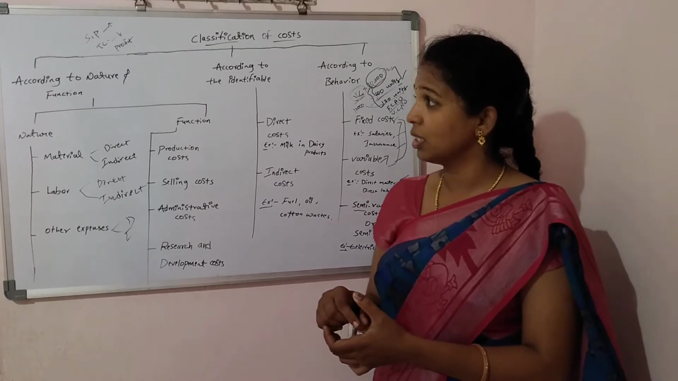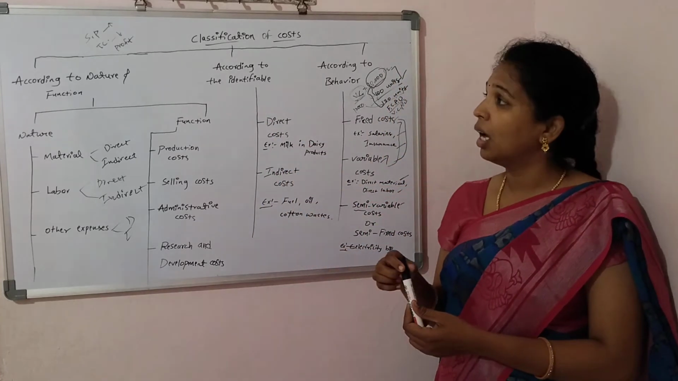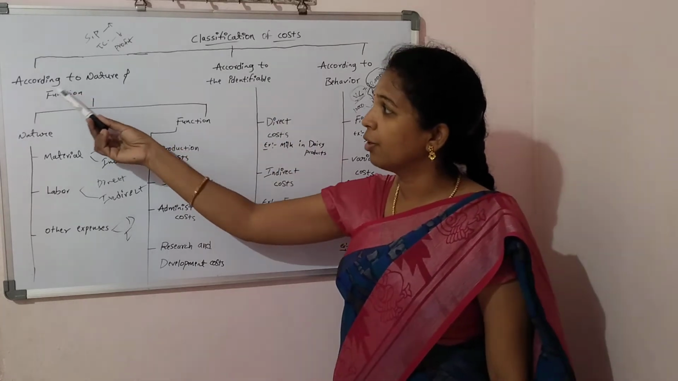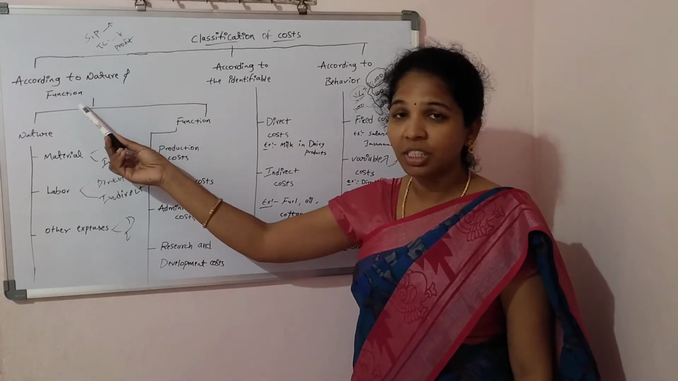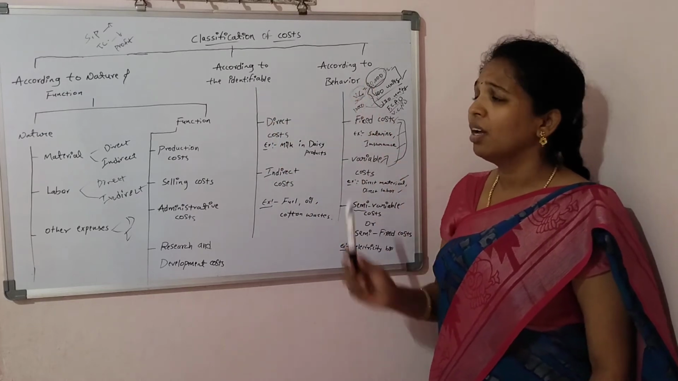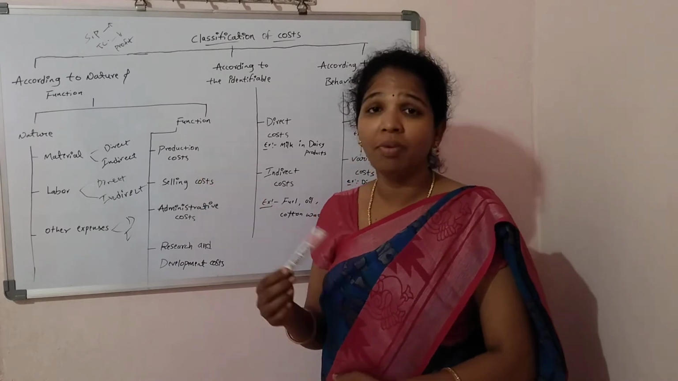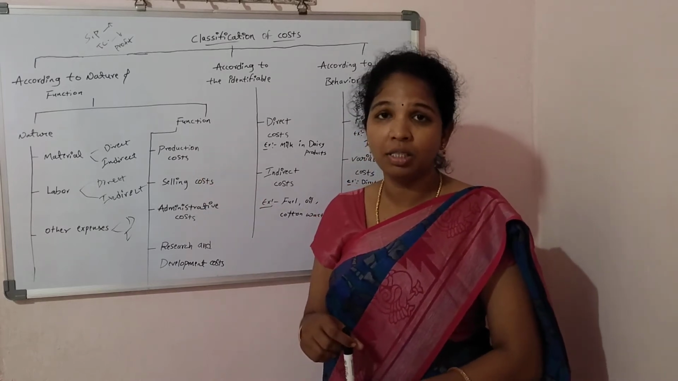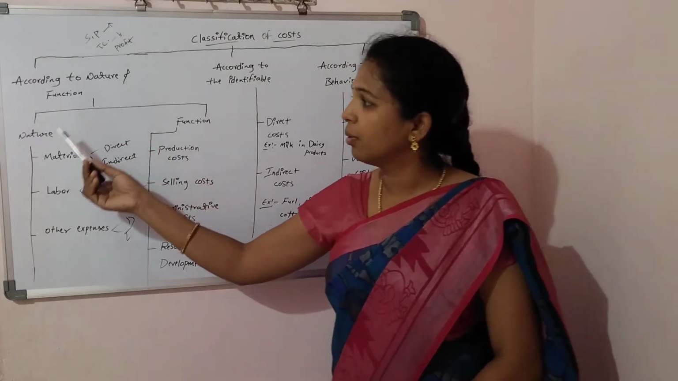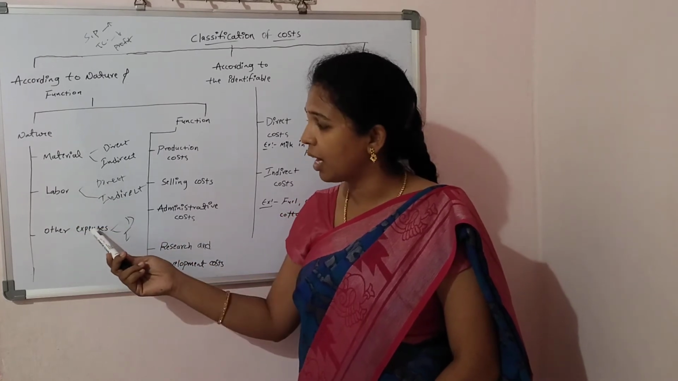In the total cost, we have to classify on different bases, on different activities. That means classification of cost according to the nature and functions, according to identifiability, and according to behavior. Whatever it may be, there are some important classifications of the cost. So first one is according to nature: first material, second labor, third other expenses.